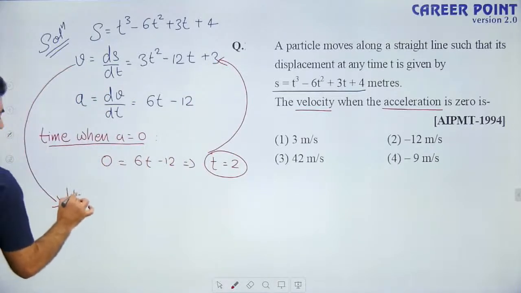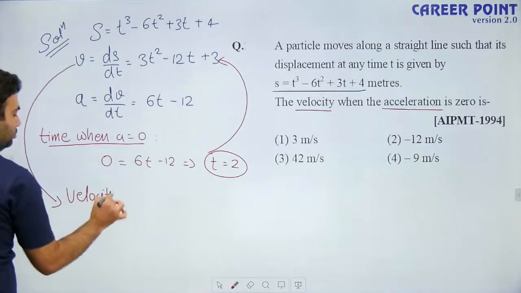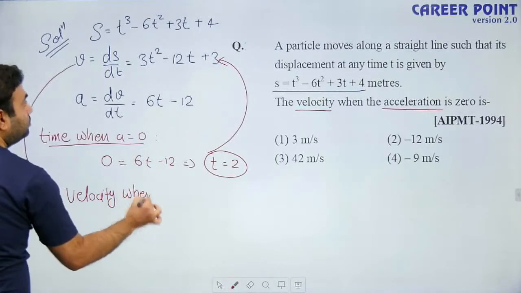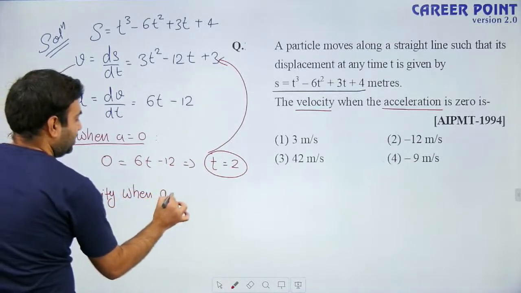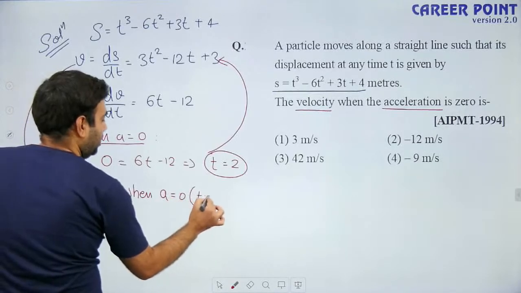Okay. So velocity when acceleration is 0. That means t equals to 2.